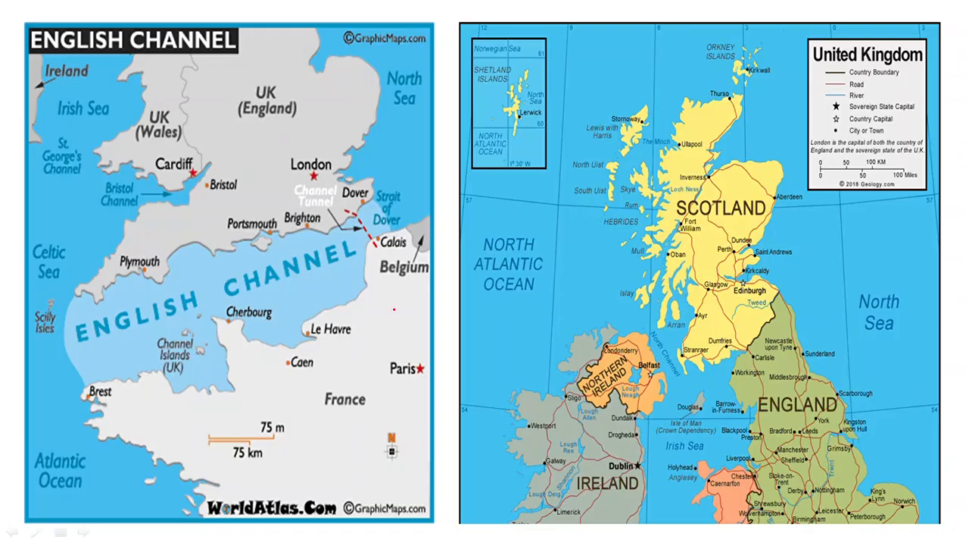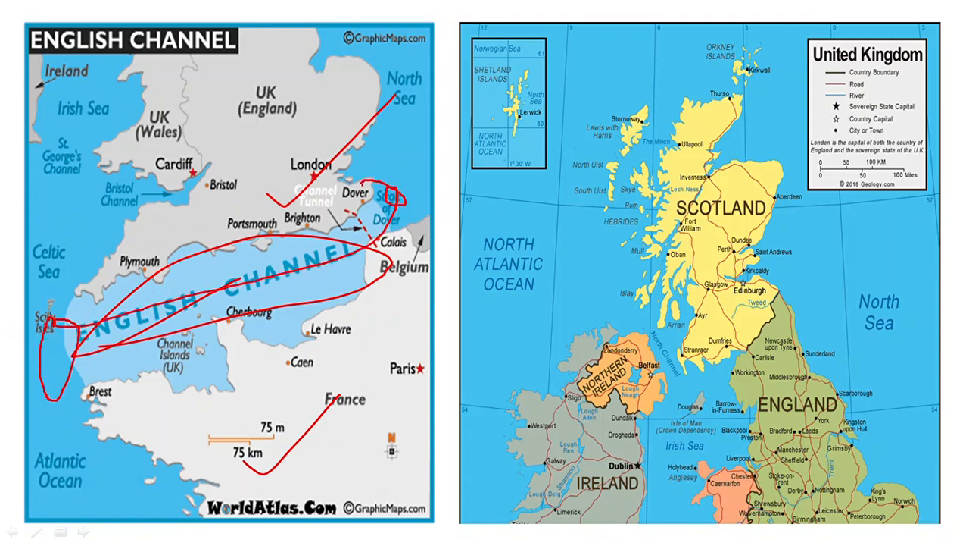Here you can see some examples of channels. This is the English Channel, and it is between England and France, connecting the Atlantic Ocean to the North Sea. Another channel example you can see is the North Channel, connecting the North Atlantic Ocean to the Irish Sea, and it is between Northern Ireland and Scotland.